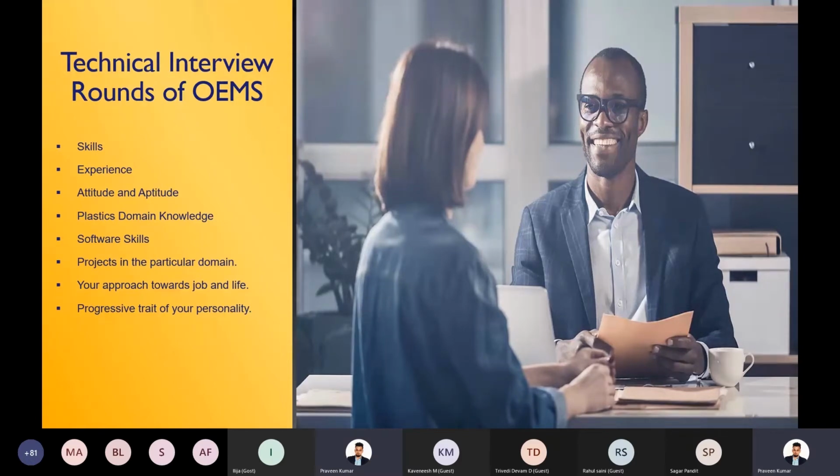And the customer says that the work is really important. How will you handle the situation? How you answer that question will be influential in clearing the interview. Finally, it shows the progressive trait of your personality. These are a few of the questions you might expect.